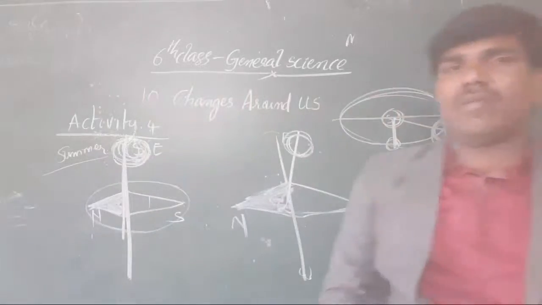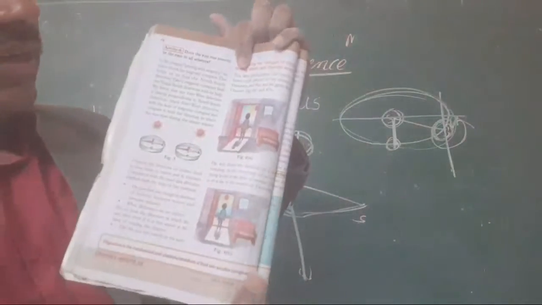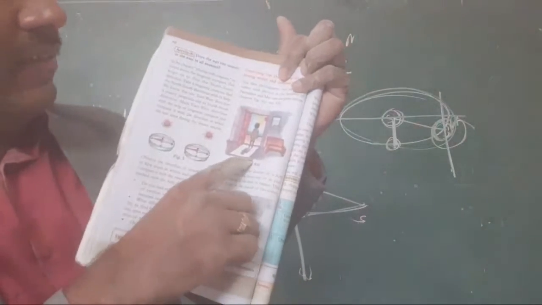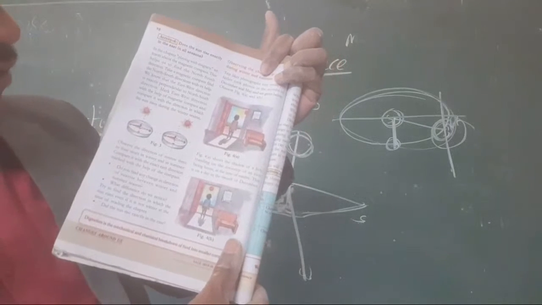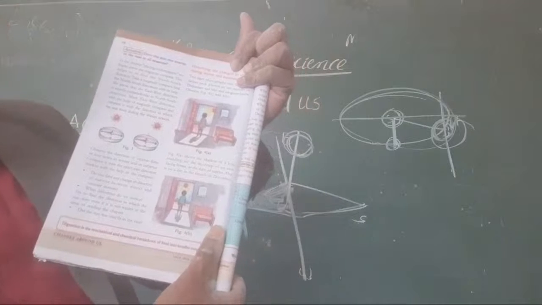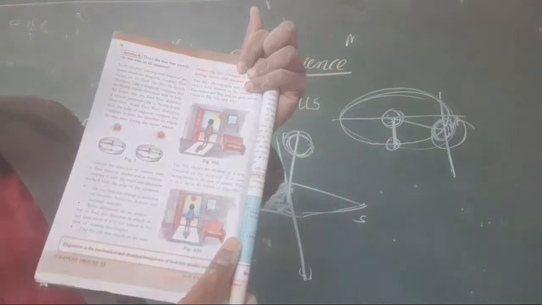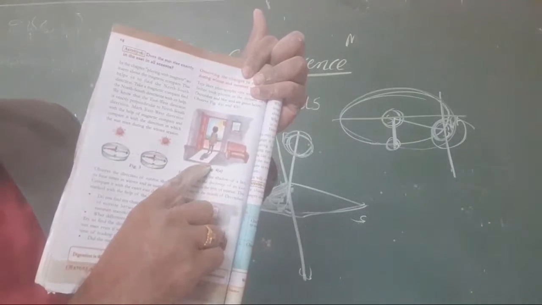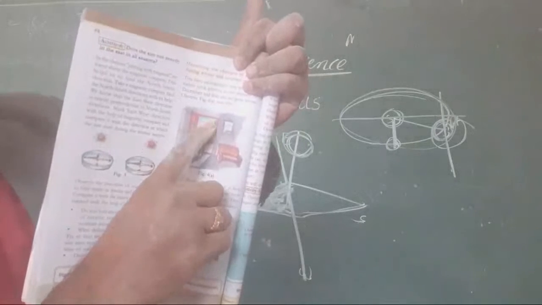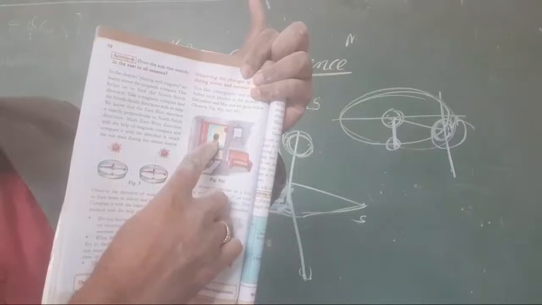And here there is one photograph also. Clear or not, all the students? This is a photograph we consider here. It is taken standing in front of the doorstep of an east-facing house at the time of sunrise. This is on a day in the month of December maybe. The sun will be here, not exactly at this particular place.